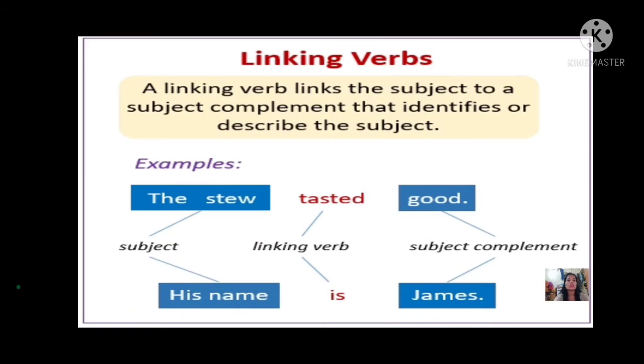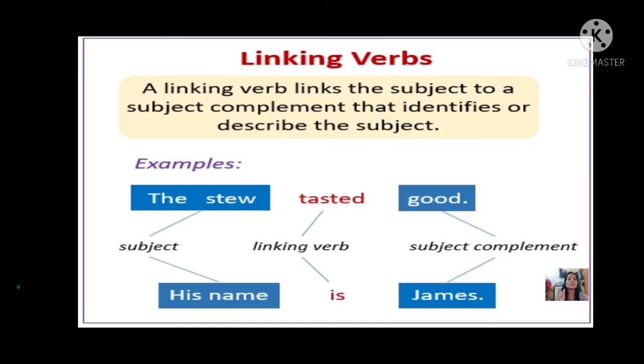Yes, linking verb. A linking verb links the subject to a subject complement that identifies or describes the subject. Linking means linking to someone, linking to each other. The words, the sentence that we make should link to each other. Now here is the example. The stew tasted good. The stew is the subject here. Tasted is the linking verb. And good is the subject complement.